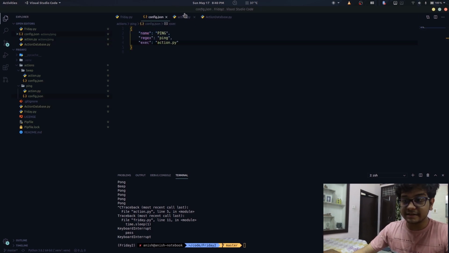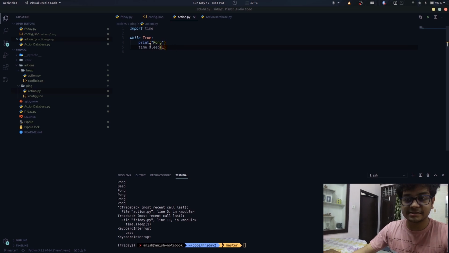Now here's an example of action. So the config.json file contains the configuration of the action. Here we have the name, which is ping, and the regular expressions that will define how we are going to match the command with the action. So here it is ping, and the execute file, so the file that's going to be executed when we ask for this action, which is action.py in this case.